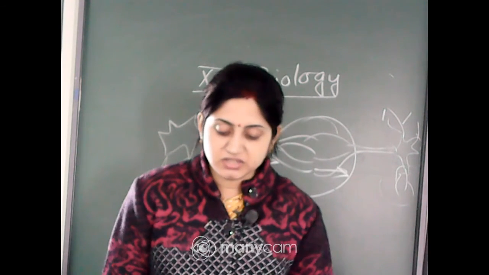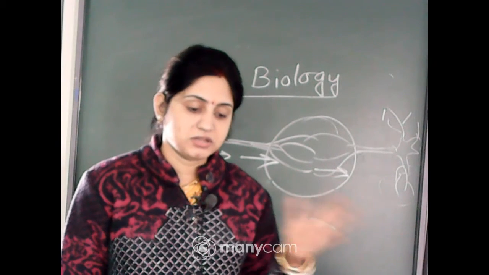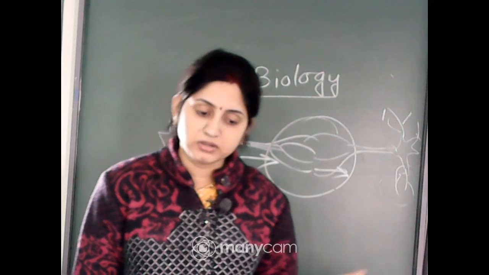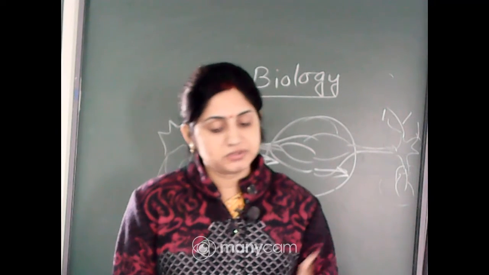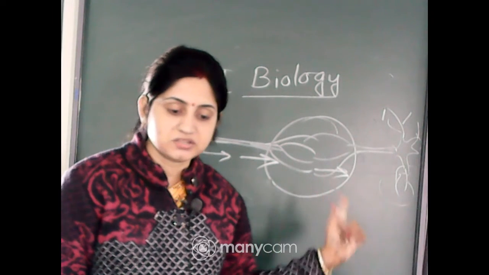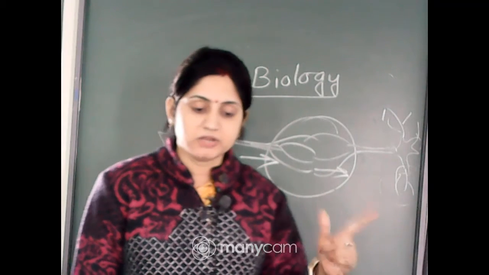It is transmitted by chemicals called neurotransmitters. The chemicals that help in the transmission are called neurotransmitters. Neuro relates to the neuron, and transmitter helps in the transmission. So neurotransmitters help in the transmission or conduction of the nerve impulse from one neuron to another.